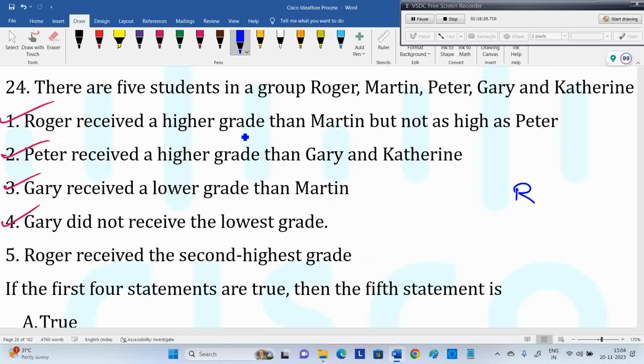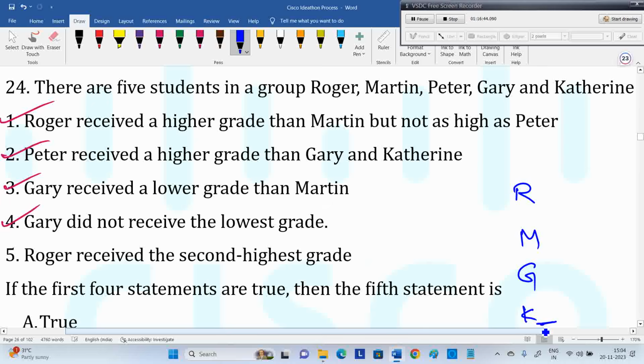Roger is more than Martin. Gary received a lower grade than Martin. Gary is not the lowest. Peter received higher than Gary and Catherine. So Catherine will be the lowest. But Peter, first or second, we don't have the idea.